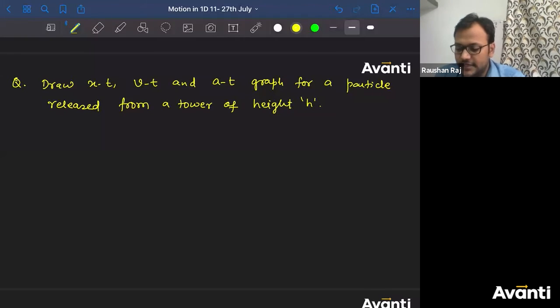Draw xt, vt, and at graph for a particle released from tower of height h. Come on, guys. Draw the graph and type done in the chat box.